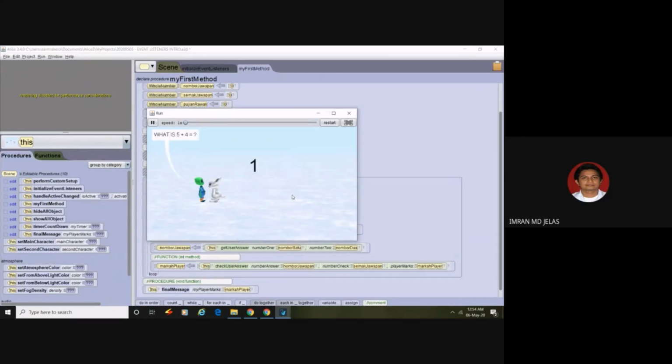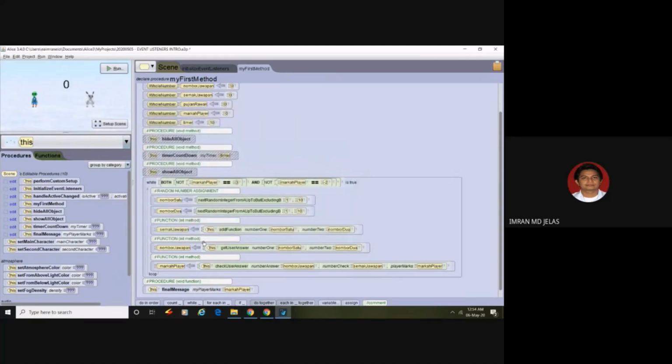But the problem here is Bunny is our main character now. So to make Bunny the main character, we need to edit and adjust our function used in my first method. So here we have one function, two functions, three functions, and one procedure.